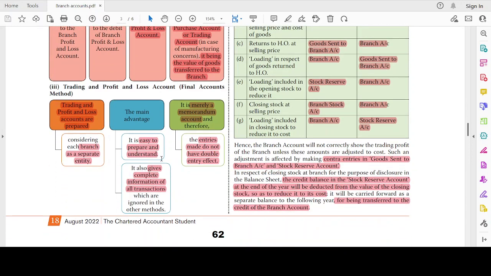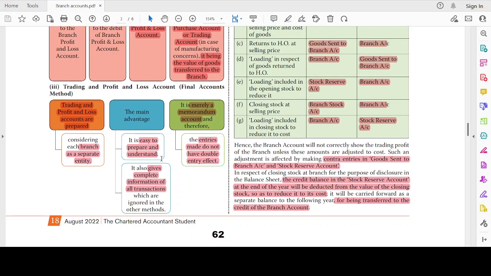The trading and profit and loss account method is known as the final accounts method. Trading and profit and loss accounts are prepared considering each branch as a separate entity, like the branch is a separate entity for the purpose of accounting, right? The main advantage is that it's very easy to prepare. We're not confused about whether we have to debit head office or whether we have to credit something. So it is very easy to prepare and understand.